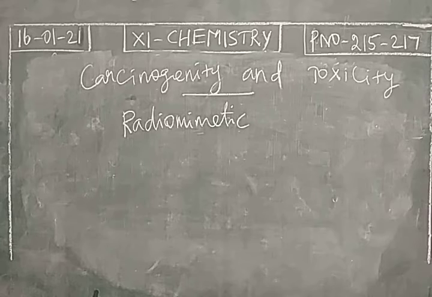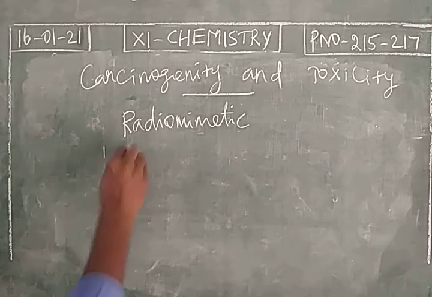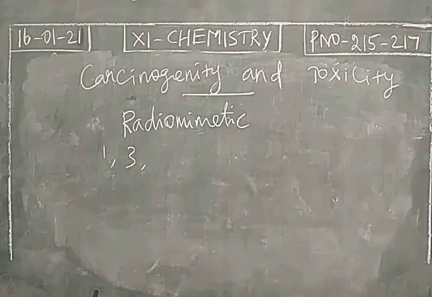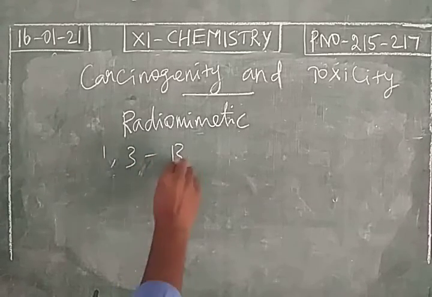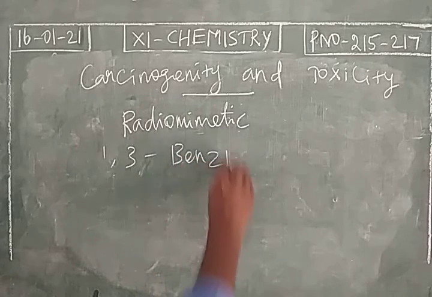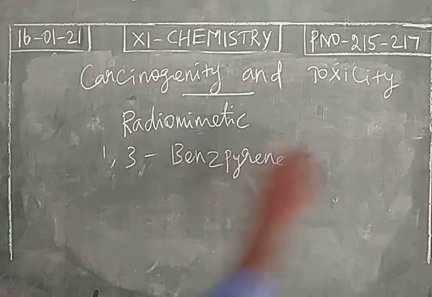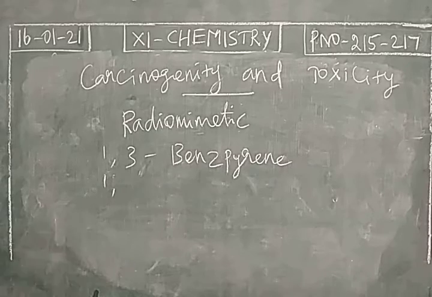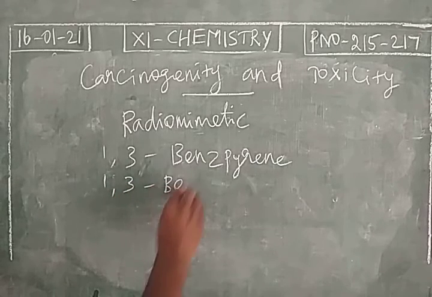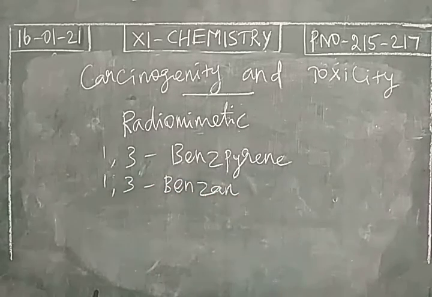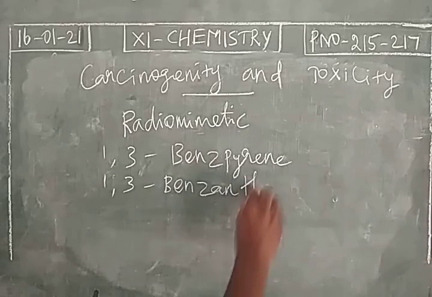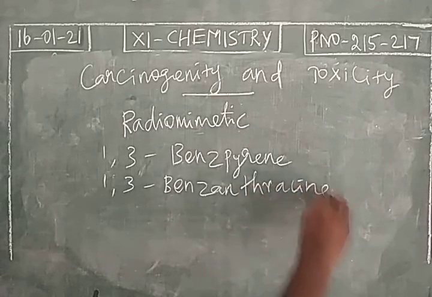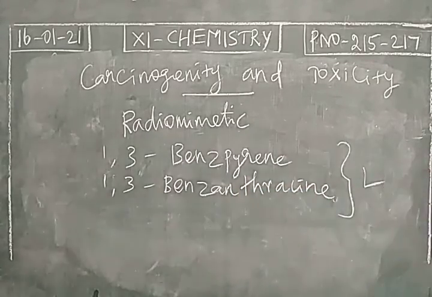So what are the examples of harmful polycyclic aromatic hydrocarbons? 1,3-benzpyrene, 1,3-benzanthracene, so its structure will be L-shaped.